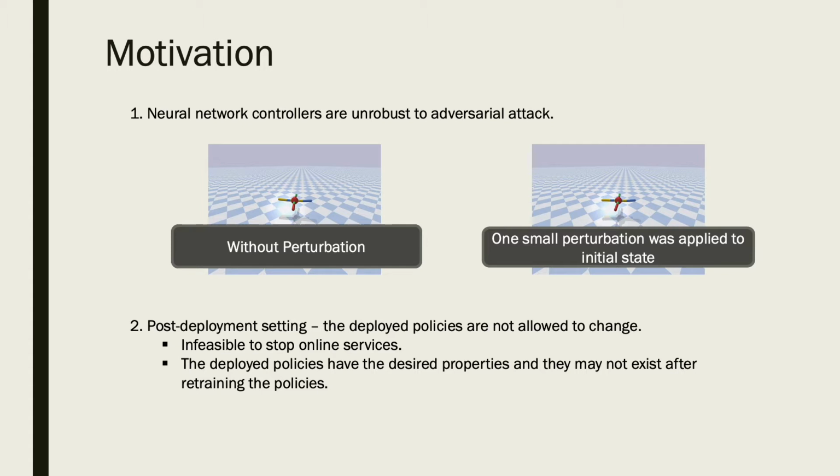First, the neural network is not robust to adversarial attack. Small perturbation may cause a system crash. For example, the left ant is controlled by a deployed neural network policy. If there is no perturbation, it can work normally. However, when we apply small perturbation to the initial state of the ant robot, it flips after several steps. The perturbation is very small and usually is not noticeable. Thus, applying adversary perturbation can cause great threats to the neural network controlled system.